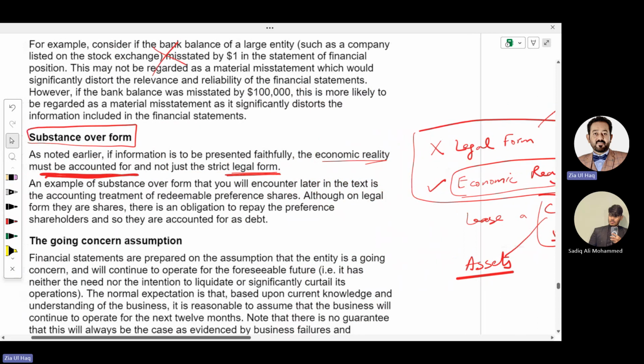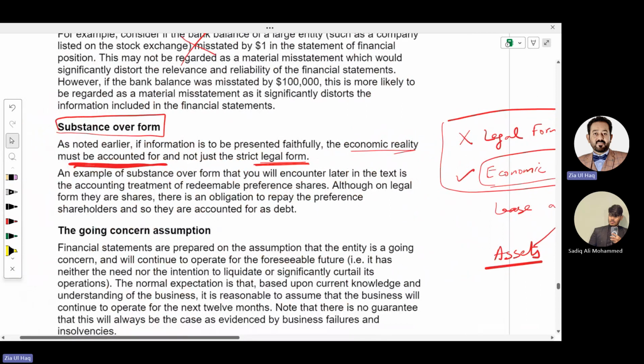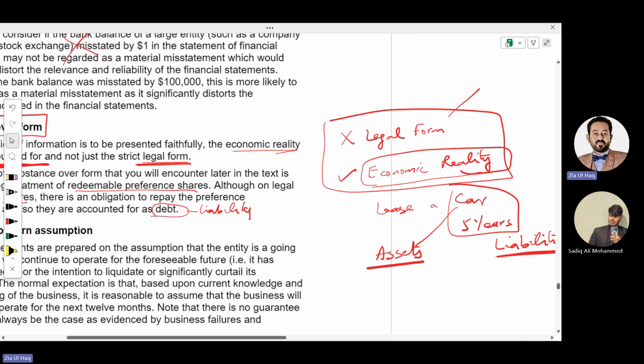And this example they have explained here. An example of substance over form that you will encounter later in the tax, in the accounting treatment of redeemable preference shares. Although in legal form they are shares, there is an obligation to repay the preference shareholder, and so they are accounted for as a debt, mean liability. This is the economic reality. We record a transaction on economic reality rather than legal form.